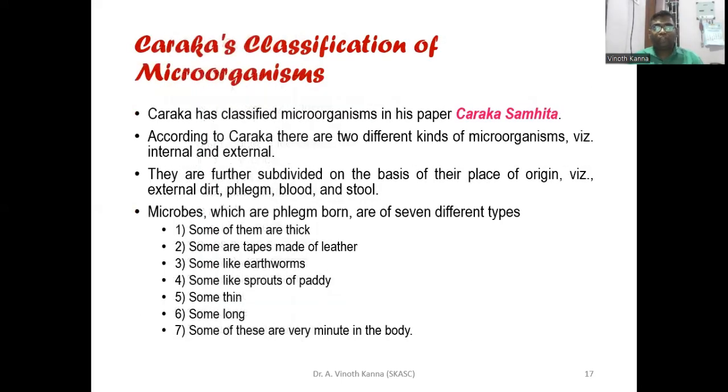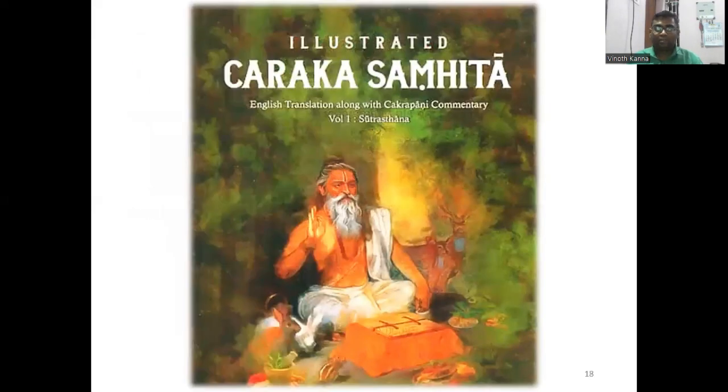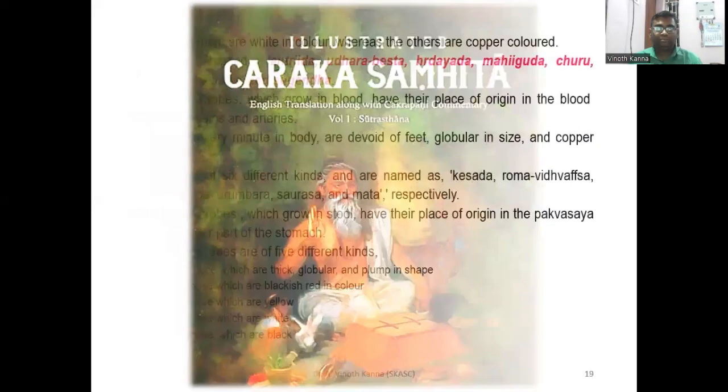There is one classification that was done during the Vedic period by the Charakas. Here the microorganisms are classified based on seven different parameters. Some bacteria are thickened, some are like a tape made of leather, some look like earthworms, some look like sprouts of paddy. Some are thin, some are long, and some are very minute. This is the Charaka Smriti, the book in which the microbial classification is given in great detail.